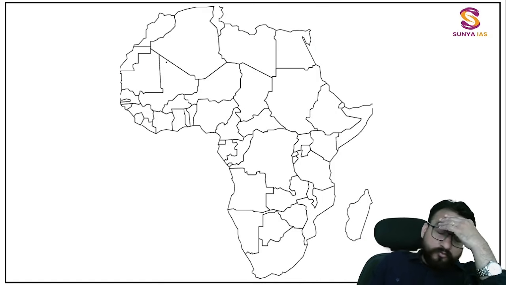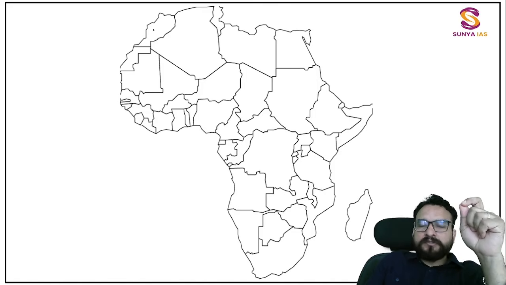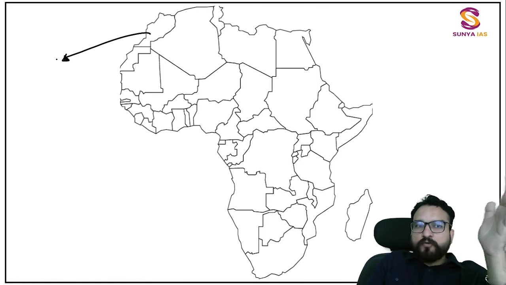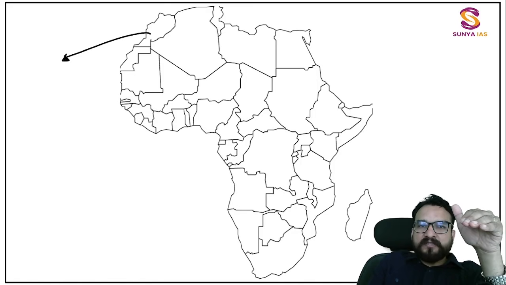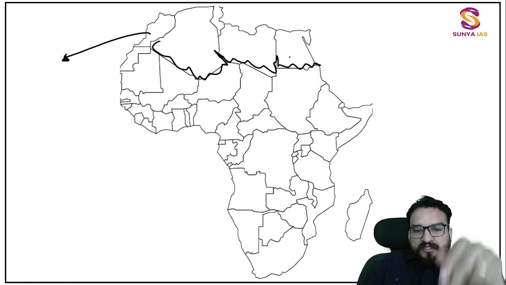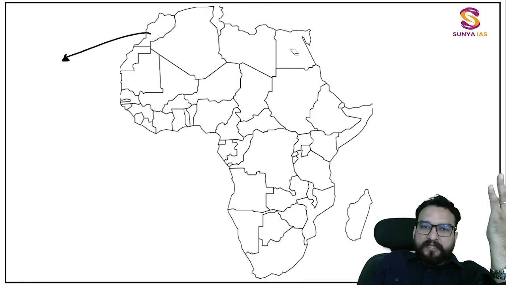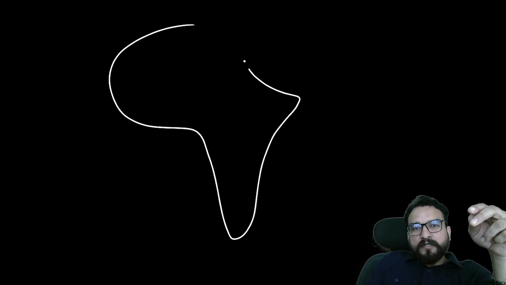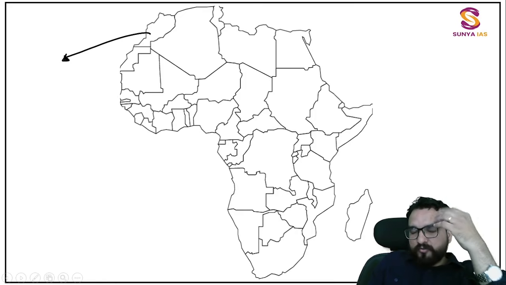Now what I want you to do is pause the video and try to write just the capitals and the countries' names first of all. See, this process you have to follow, without seeing, just what you remember. Pause the video, in rough sheets try to make this rough understanding of the top countries. You do not have to waste your time drawing the boundaries exactly. I have seen some people make exactly this particular border. Don't waste your time on that, guys. Okay, a rough understanding like this you can make, simply make this particular part and create these countries over here like this. Try to understand or try to practice it.